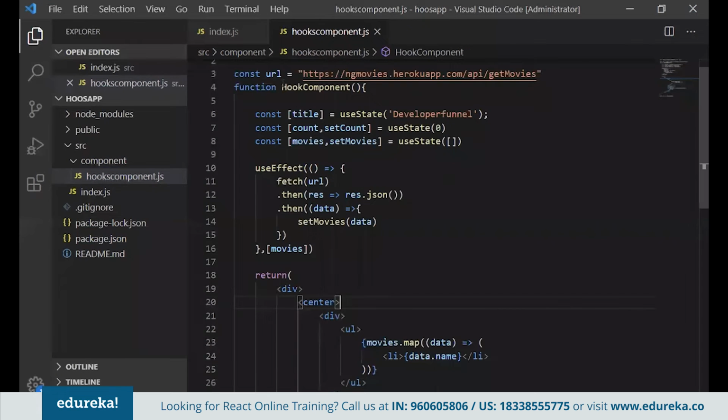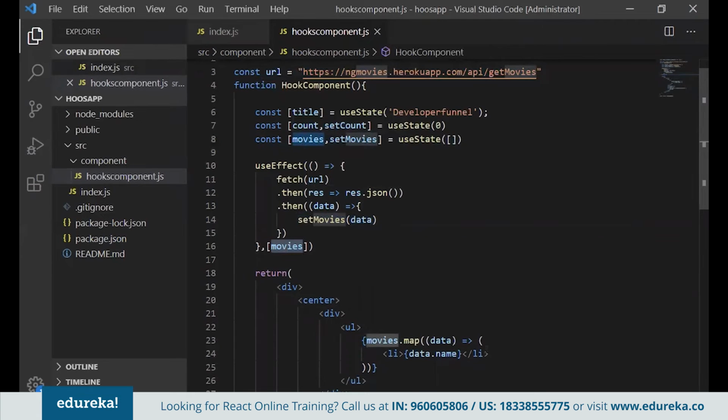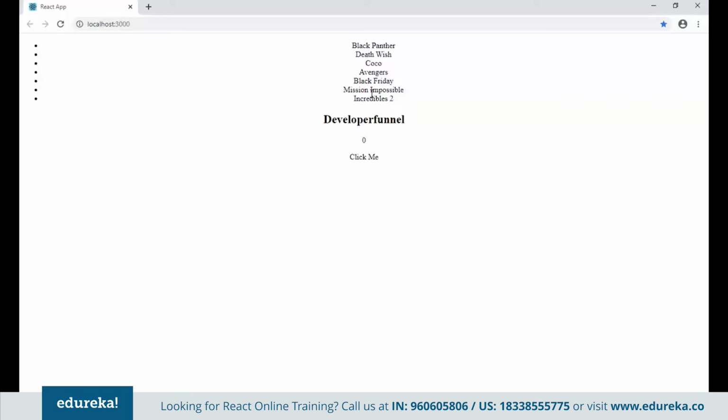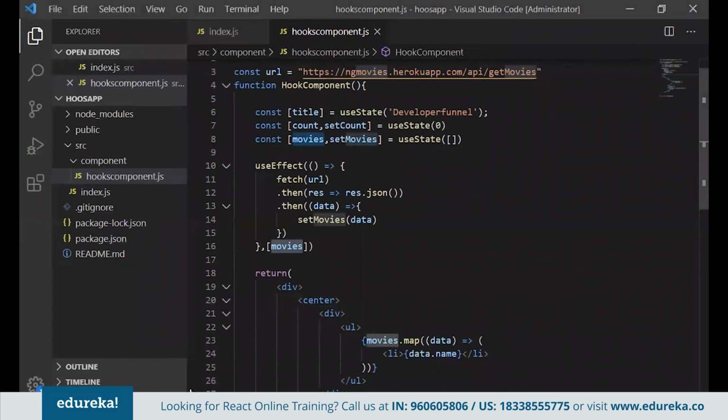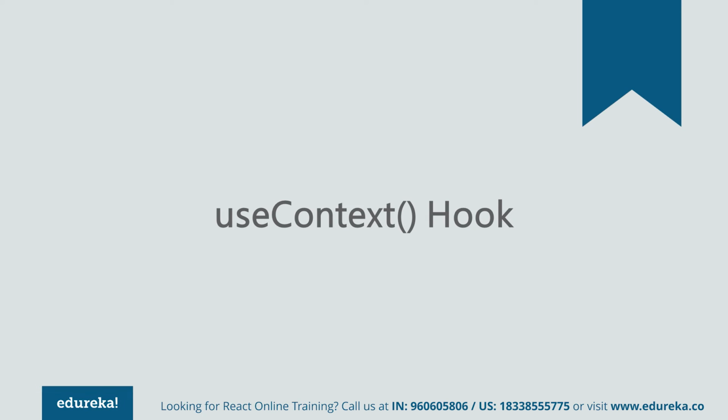Now in this example, I have taken the previous application's URL, and will give that URL. Now I define one state variable. When I get the data, I set that in the state, and ultimately this will be your callback as your state variable name. And then we iterate over that, and let's see. See guys, we're getting the data. This is also working and we're getting the data. So ultimately the things that we do with our lifecycle hooks can now very easily be achieved by useEffect.